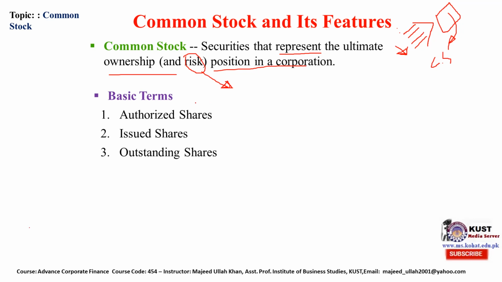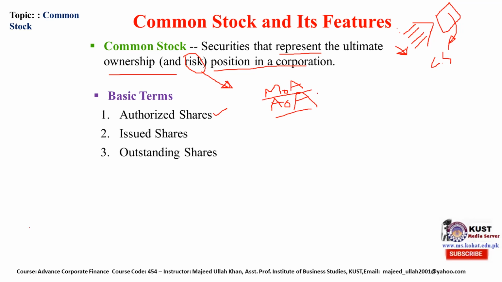There are certain terms which are used regarding these common share, ordinary shareholder or common stock. One is authorized shares. Basically, when a company is incorporated, at the initial stage, two documents which are called company statutes, that is Articles of Association and Memorandum of Association, are basically responsible to run the company. These two documents are drafted very carefully.